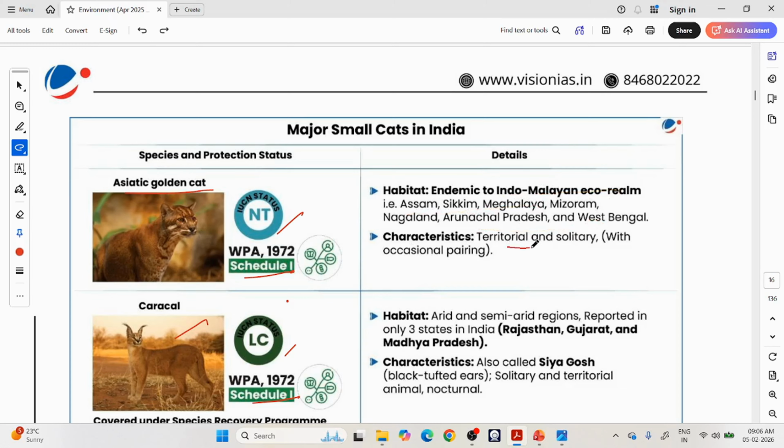Then territorial and solitary. You will see most cat species are territorial, okay, except this fishing cat, etc. And they are solitary, they are not group animals, like elephants are group animals. Okay, then we will see something called wild yak in later slides. It is a group animal, they will move in groups of 50, etc. But these golden cats, these cats in general, are territorial and solitary.